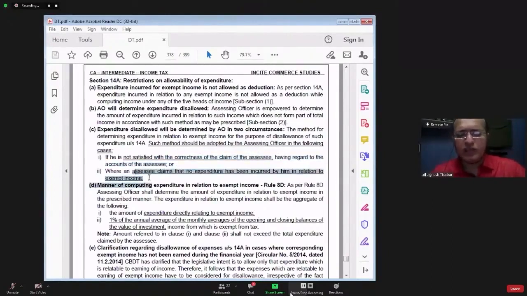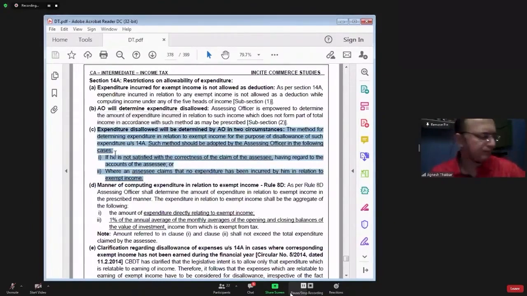or the assessee claims that he has not incurred any expenditure at all. He has not incurred any expenditure for earning the exempt income. That is what he is claiming. So there are two circumstances.